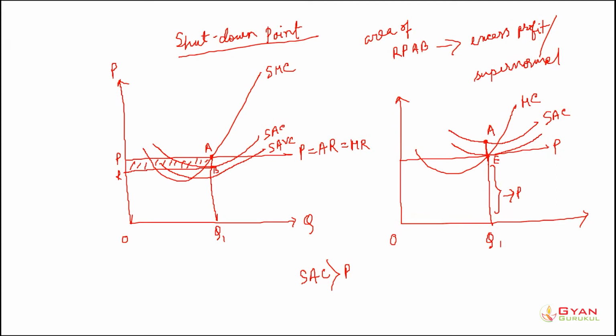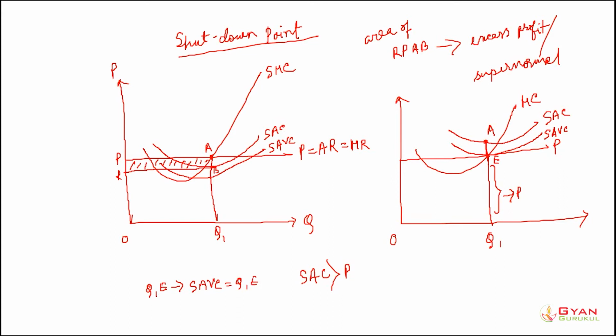At the profit maximizing output level, the short run average variable cost is exactly equal to the price. The price was Q1E, and the short run average variable cost was also Q1E. That means the price and the short run average variable cost are equal.